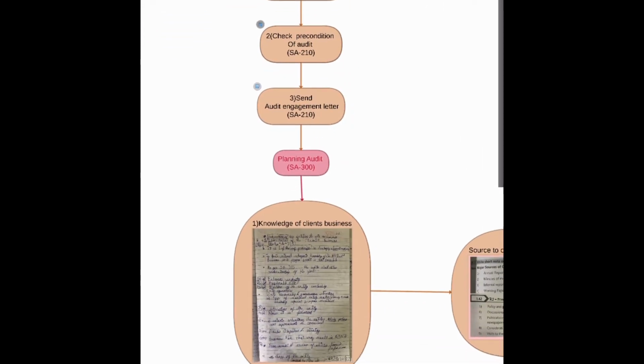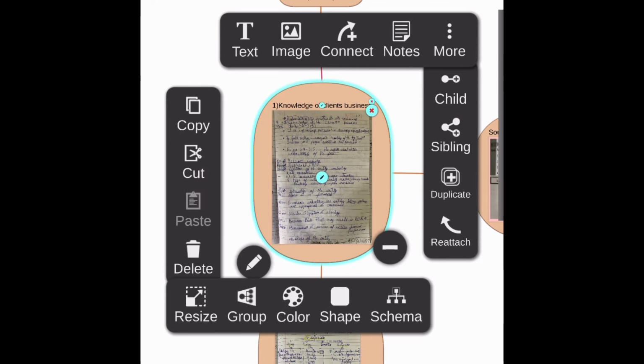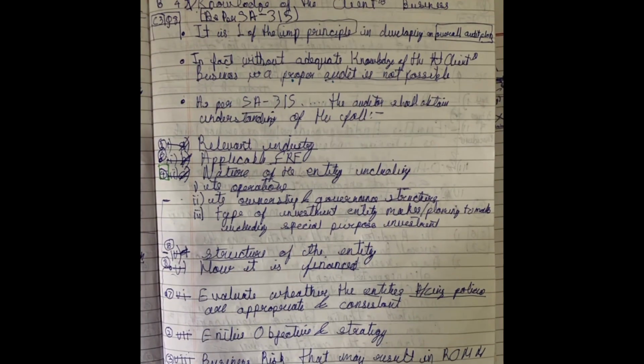After that, the audit will start. First we will do planning of the audit as per SA 300. SA 300 requires us to acquire knowledge of the client's business. So let's see what it means to acquire knowledge of the client's business. What all things should we know? So we should understand the entity and the environment of the client's business. It is one of the important principles of developing the overall audit plan.